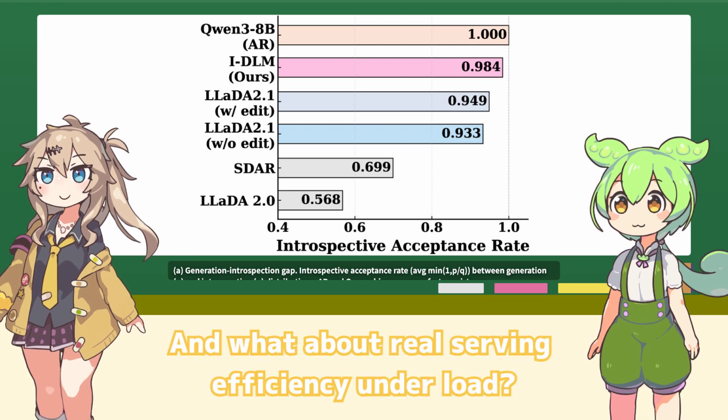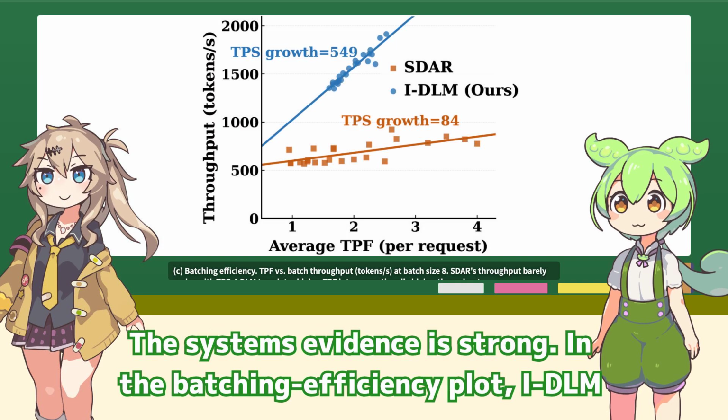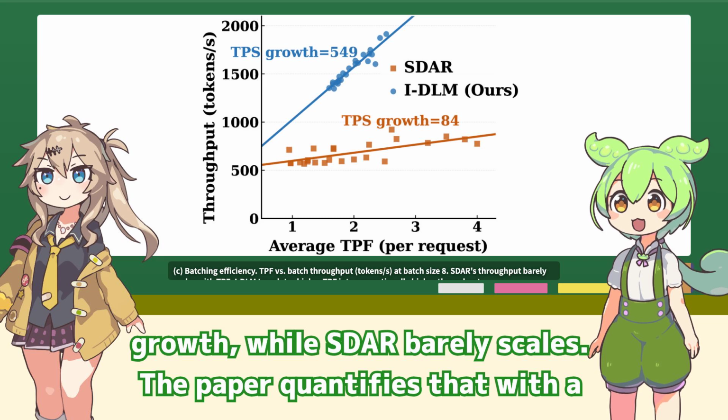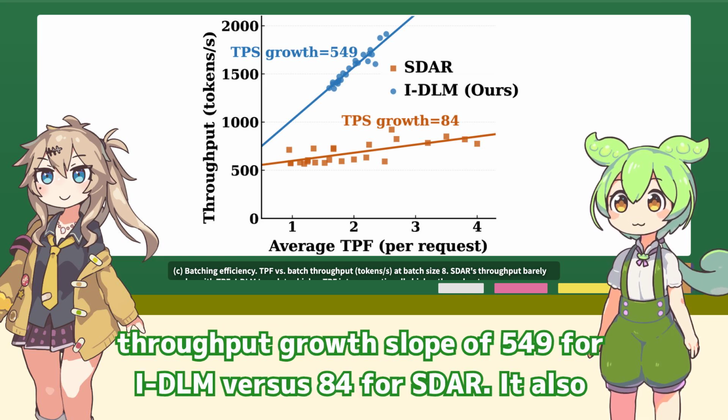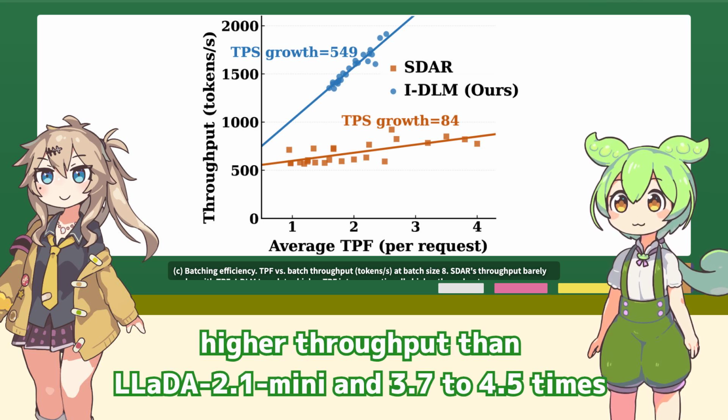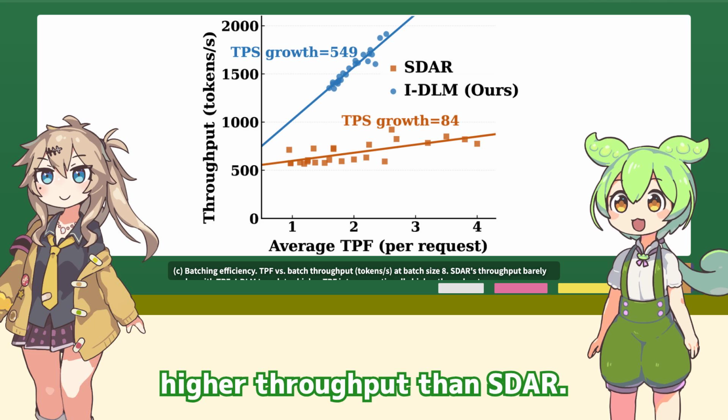And what about real serving efficiency under load? The systems evidence is strong. In the batching efficiency plot, IDLM converts higher tokens per forward into much steeper throughput growth, while SDAR barely scales. The paper quantifies that with a throughput growth slope of 549 for IDLM versus 80 for SDAR. It also reports that at concurrency 16 to 32, IDLM delivers 2.2 to 3.8 times higher throughput than LLaDA 2.0 mini and 3.7 to 4.5 times higher throughput than SDAR.